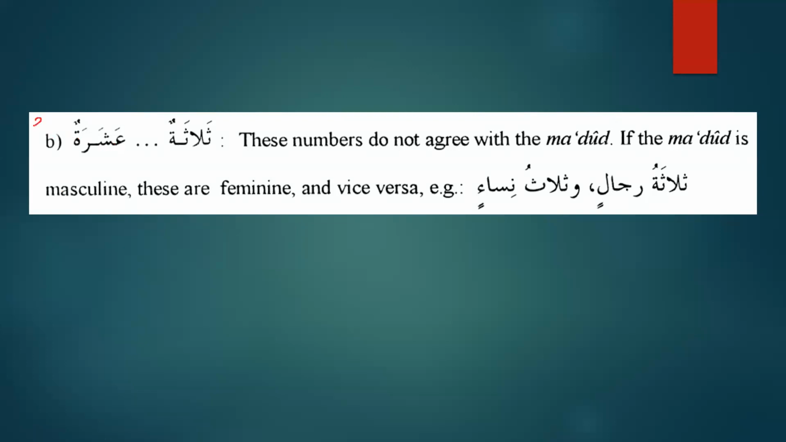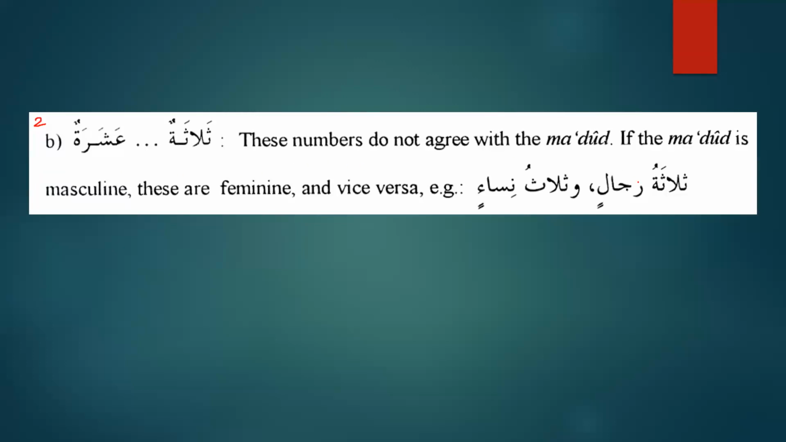Yes, what do you remember about 3 to 10? I hope you remember the previous information. The numbers from 3 to 10, two things we need to know. Adad and Ma'dud are opposite in gender. That's number one. And number two, Ma'dud will always be plural and it will be opposite to the Adad.